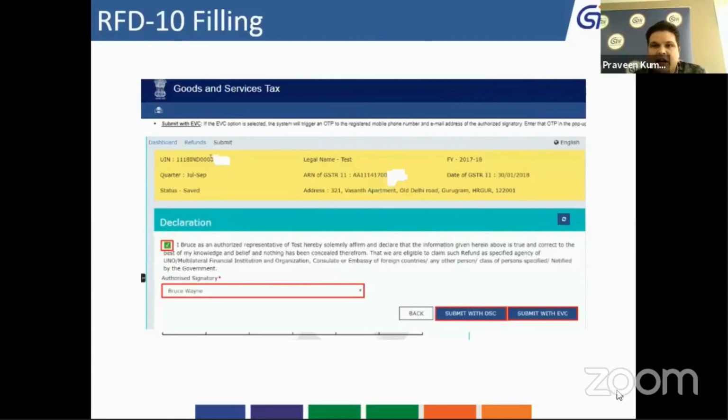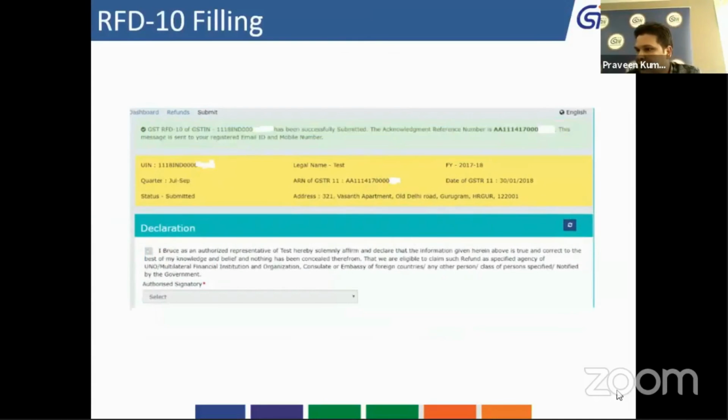Again, you will receive a different OTP from what you received recently for the GSTR 11. Again, the OTP will be sent to your mobile and to your email. So you have to make sure that when you are preparing the final refund, you have access to either the mobile number or that email box. Click on that, and once you submit it, your RFD10 is submitted and filed.